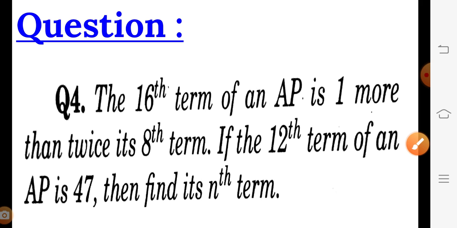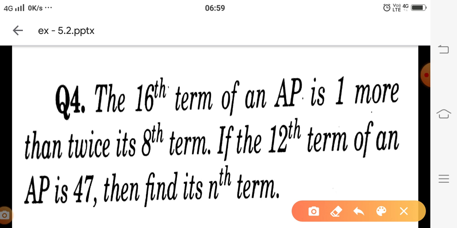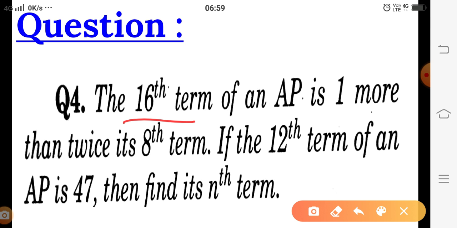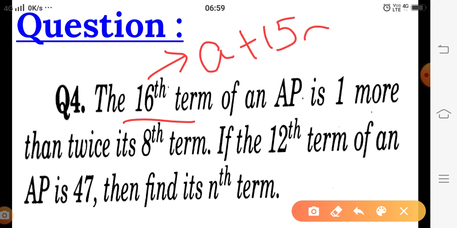Let us take the fourth question in this series, and this is not from the NCERT book. The question we have: the 16th term of an AP is 1 more than twice its 8th term. If the 16th term we need, then we know A plus 15D. This is the 16th term.